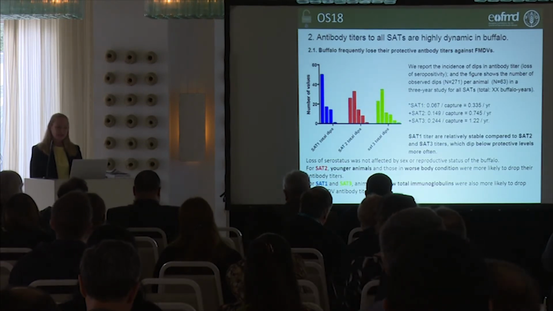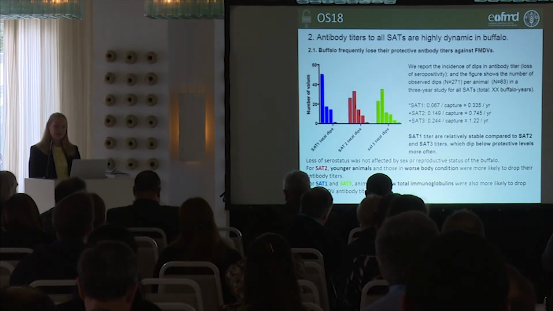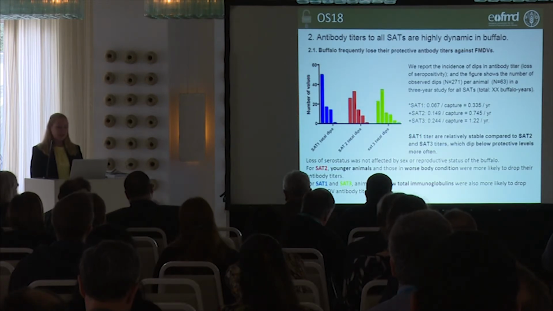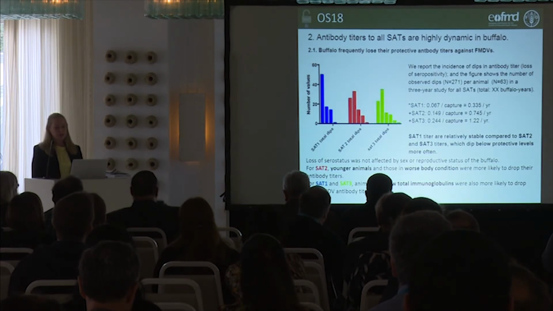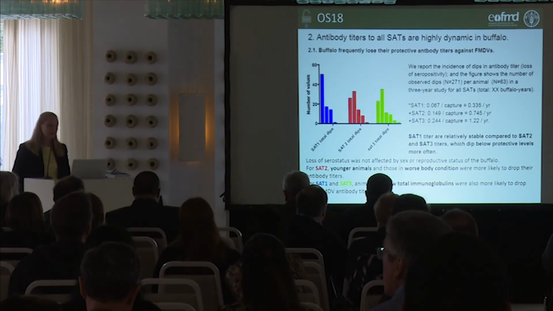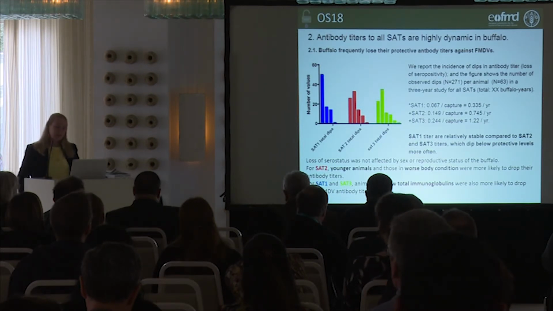So this was analyzed. We report here the incidence of the dips in antibody titer, which is the loss of seropositivity, and the figure shows the number of these observed dips per animal across the 3-year period. The SAT1 titer was relatively stable compared to SAT2 and SAT3, where the dips were well below the protective levels more often for these 2 serotypes. And the loss of this serostatus was not affected by sex or reproductive status of the buffalo.